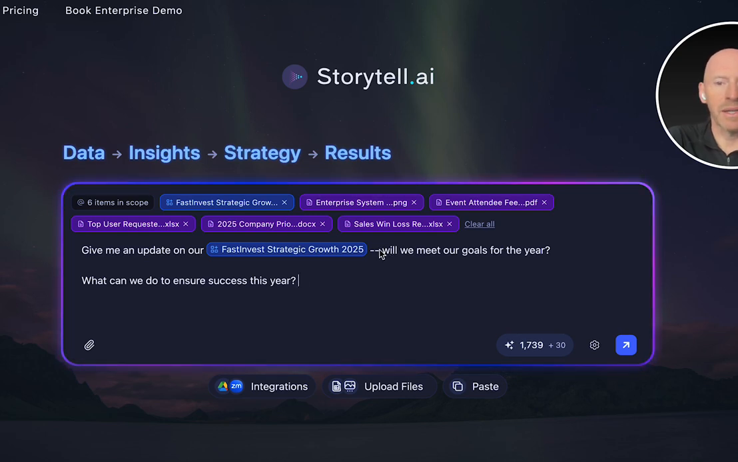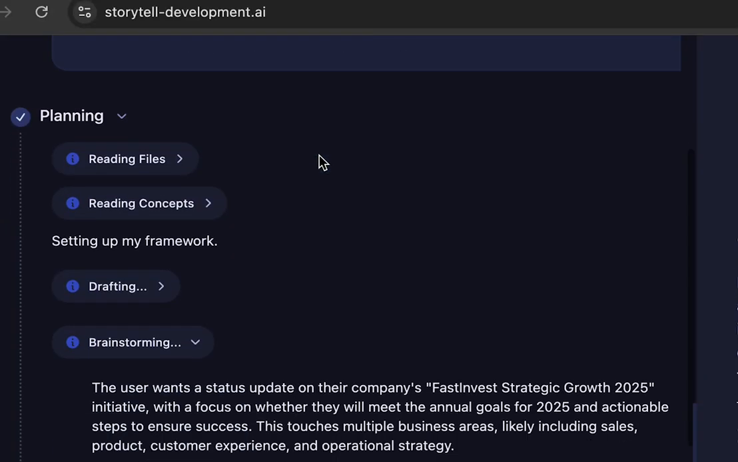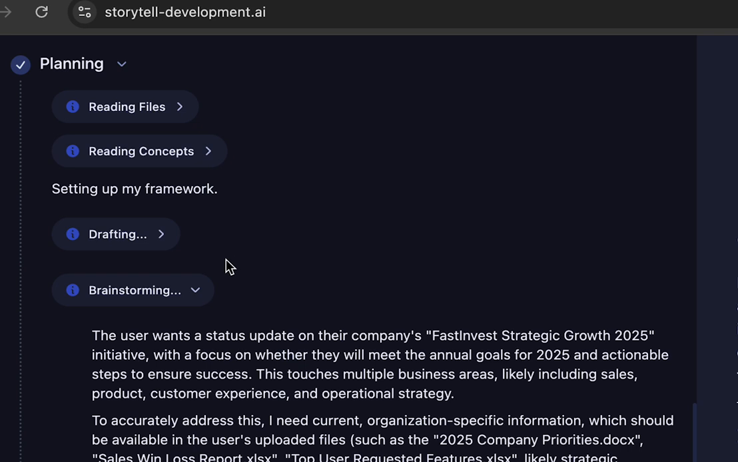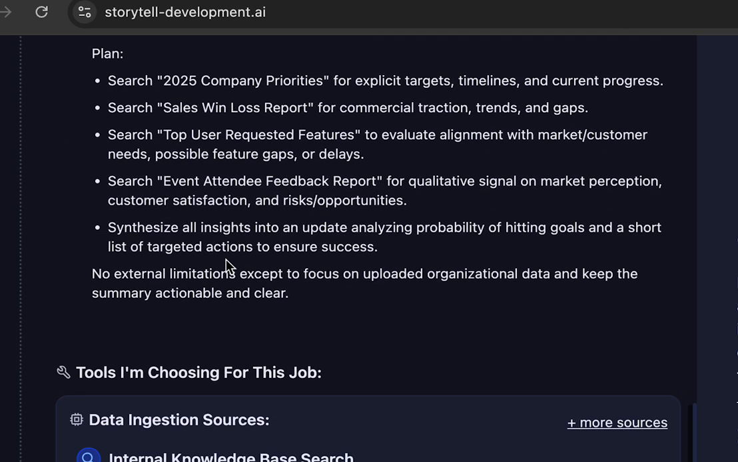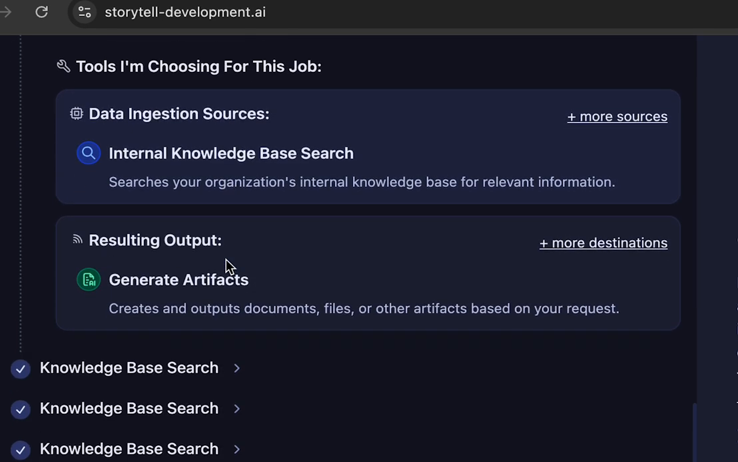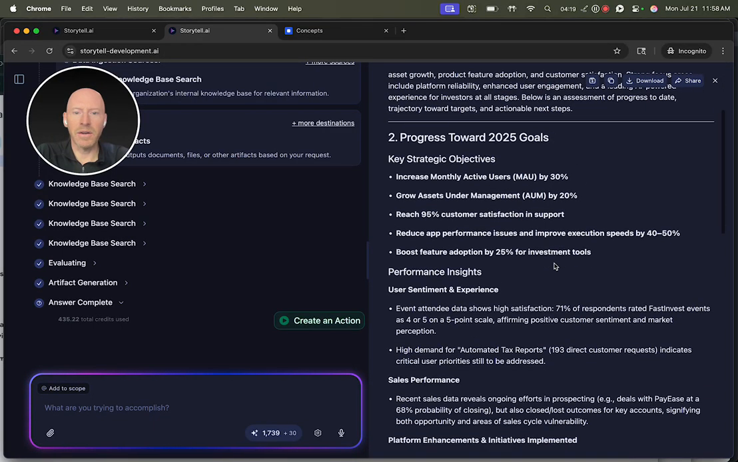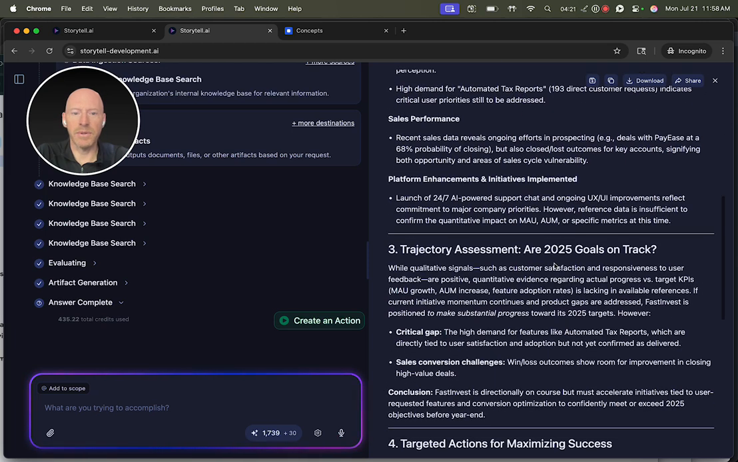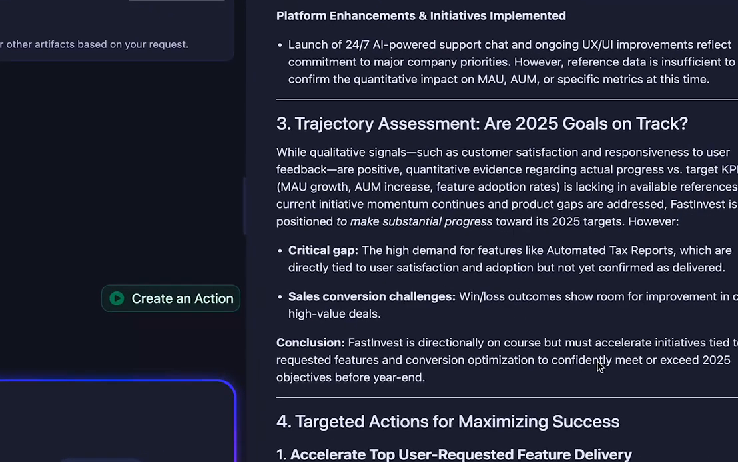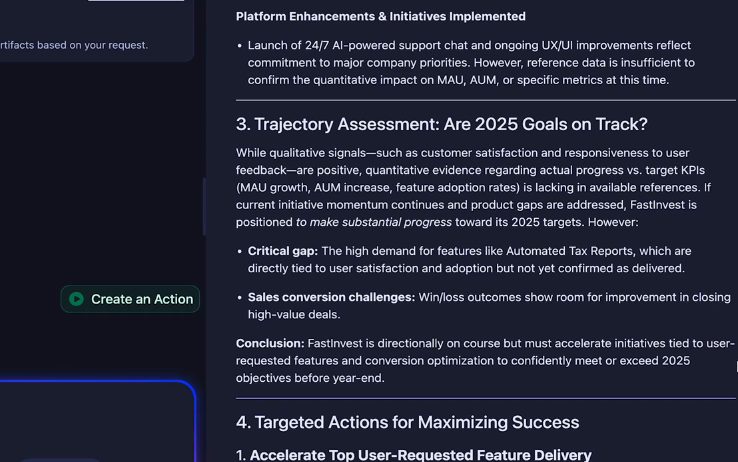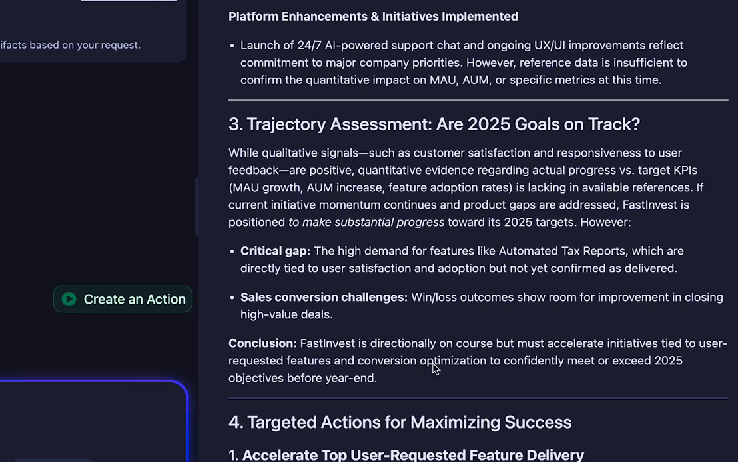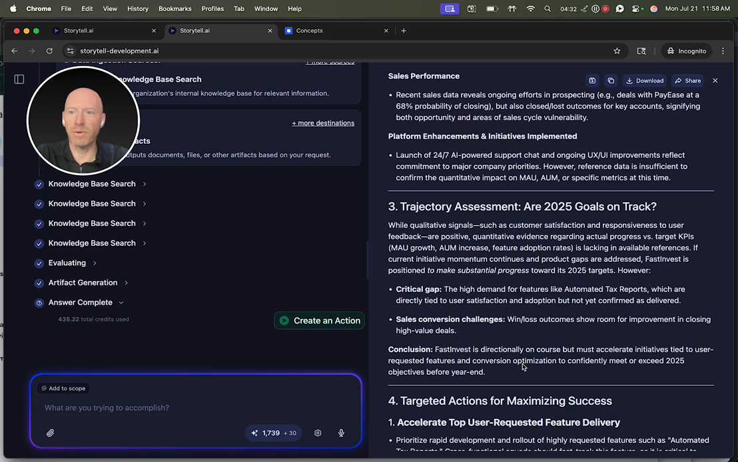So let's find out, is Fast Invest going to meet its goals for the year? When I ask this question, Storytell will automatically plan, set up a framework, brainstorm, figure out how to execute the plan, and choose tools to use for the job. In this case, it's choosing to do an internal knowledge base search of my data and then to generate an artifact of output. Storytell then generates that artifact for me. We can see, for example, that Storytell's conclusion is that the company is directionally on course, but must accelerate initiatives tied to user requested features and conversion optimization to meet or exceed objectives before year end.